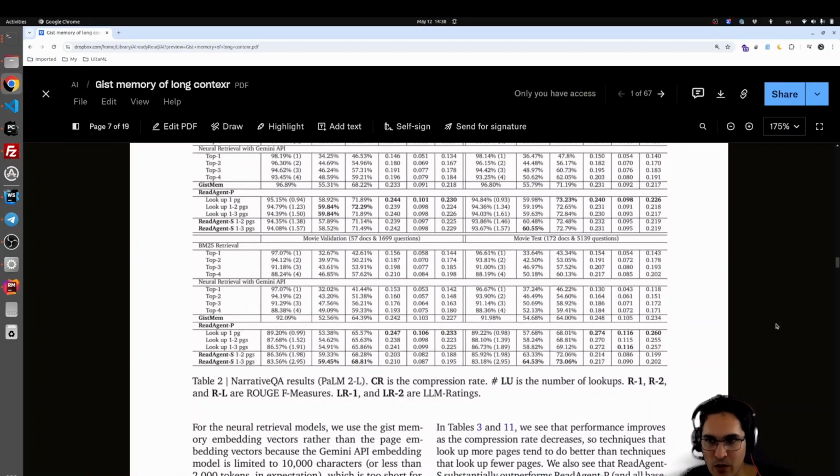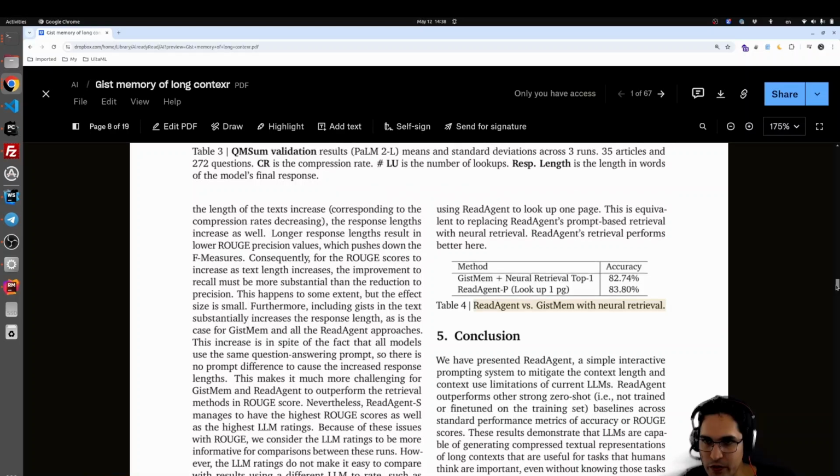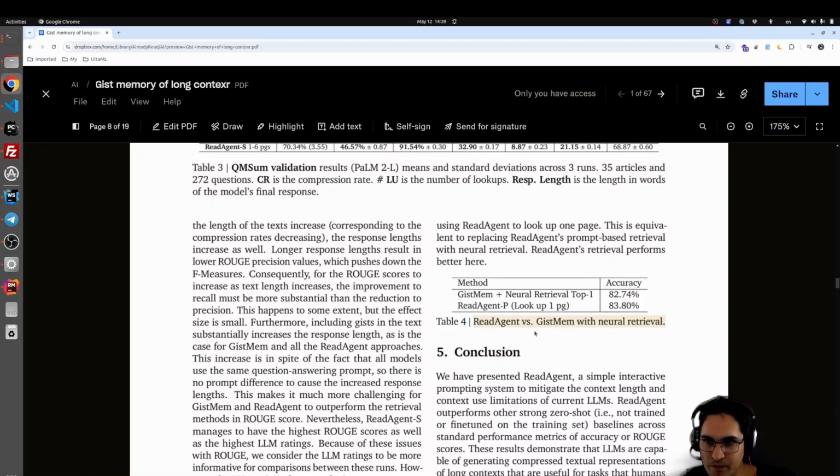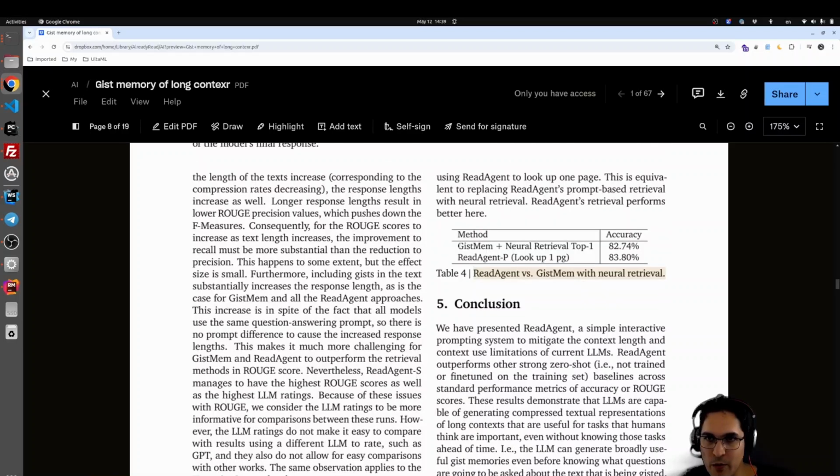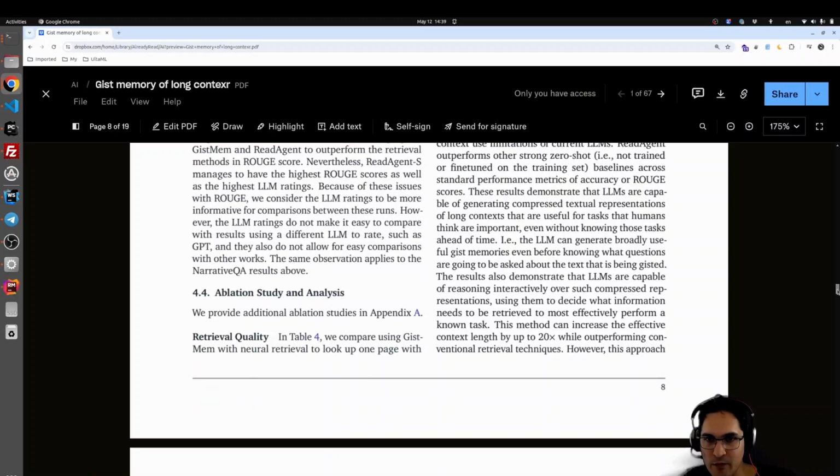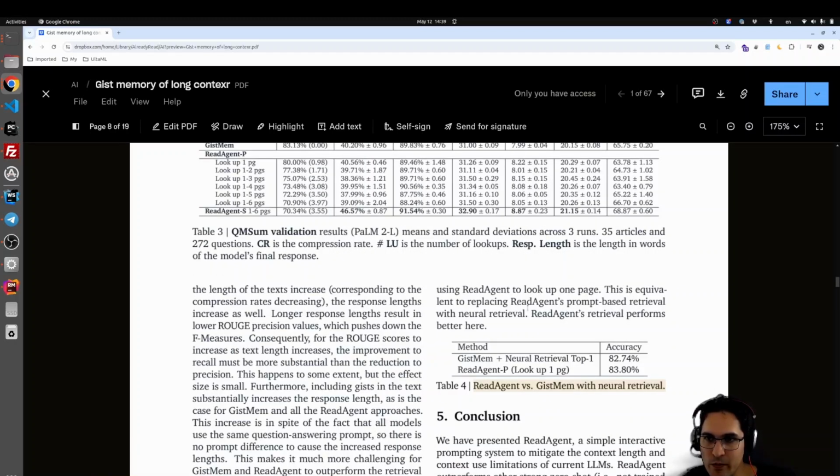So sometimes it's better to not look at all of the pages. One other thing they mentioned here is ReadAgent versus gist memory plus embedding. So we summarize it, then we embed it, and then from those we get the information. They mentioned that this is equivalent to replacing ReadAgent's prompt-based retrieval with neural embedding retrieval, and ReadAgent retrieval performs better here. So even if we summarize and then apply embedding on the summarization, maybe it's not performing as well as when we have ReadAgent P giving us all of the pages and then we look into them. Yeah, that's it.